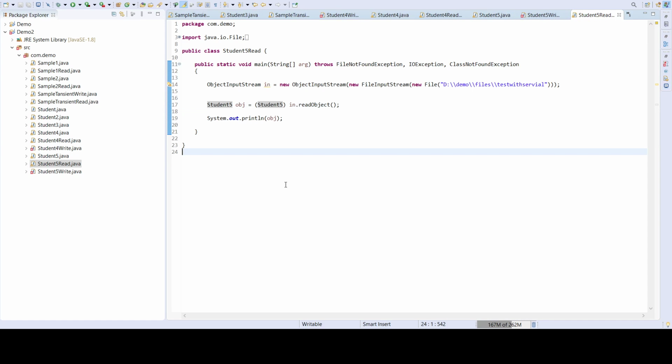So here we covered what a serializable interface is and its usage, what transient is, and what the serial version UID is, and that it is important. The serial version UID is very important for checking whether the content we are reading is the latest content, or whether it matches the version already written in the file. That is the important thing.